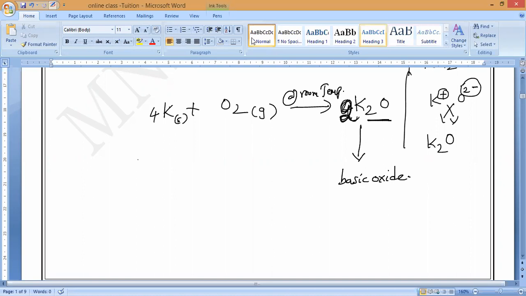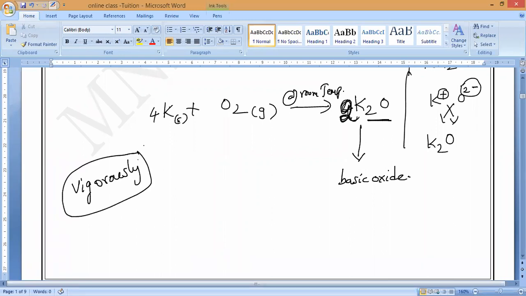They react vigorously with air, releasing very high energy, so they catch fire and start burning when kept in the air at room temperature itself.